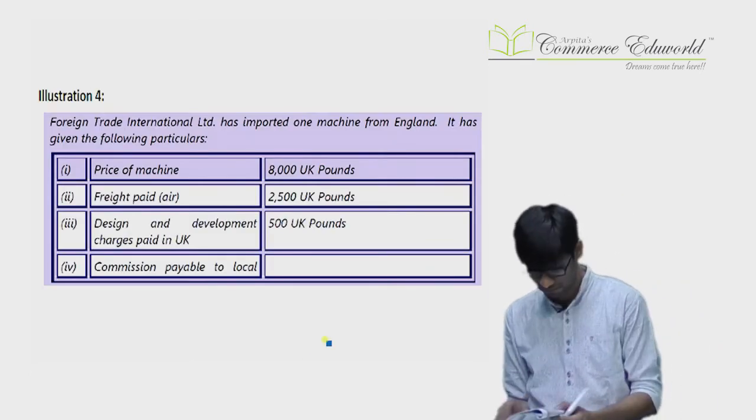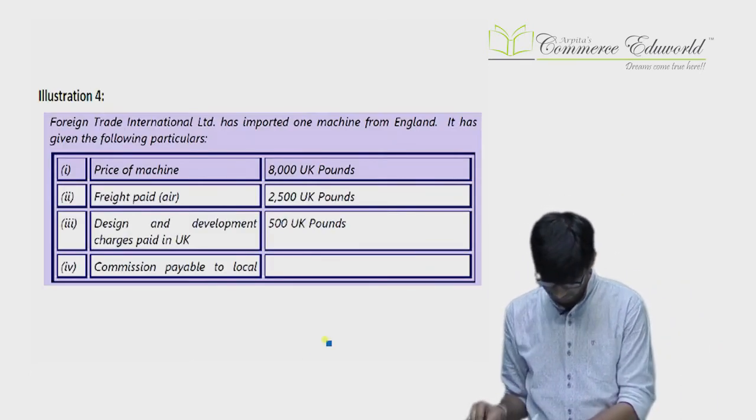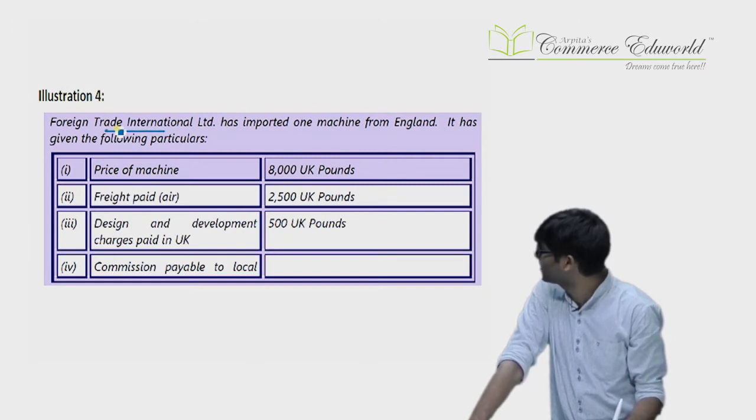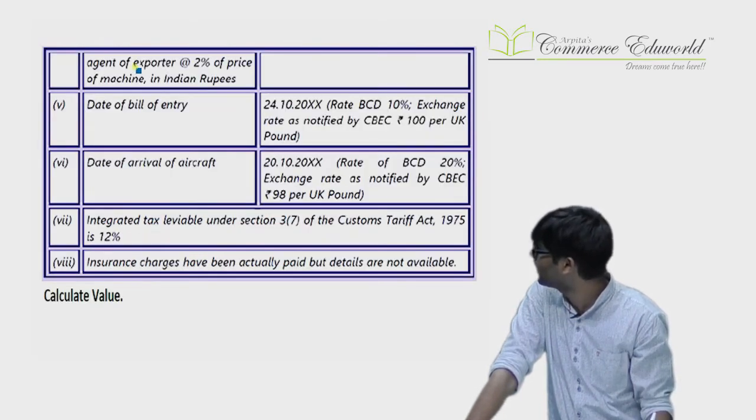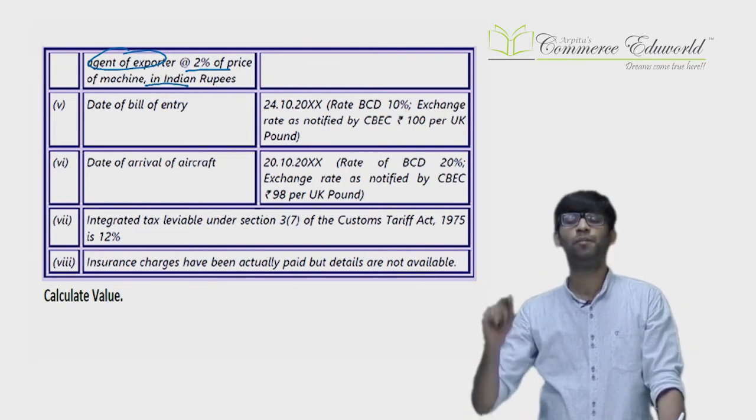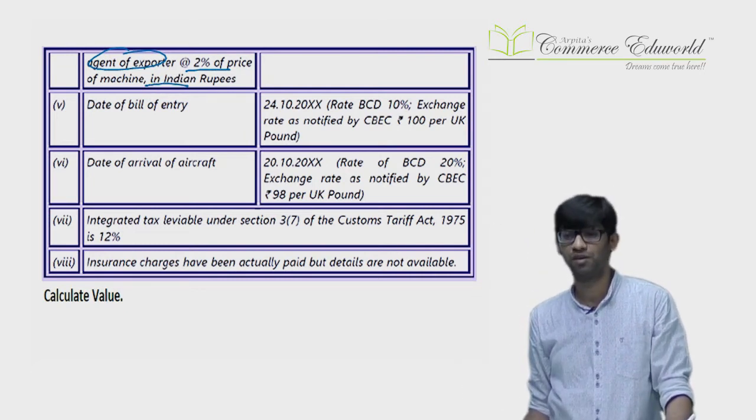Question 4. A foreign trade international limited has imported a machine from England. It has the following particulars. Price of the machine, freight paid, air freight. Design development paid in UK. Commission payable to the agent of the exporter, 2% of the machine in Indian rupees. You are paying commission to the agent of the exporter.